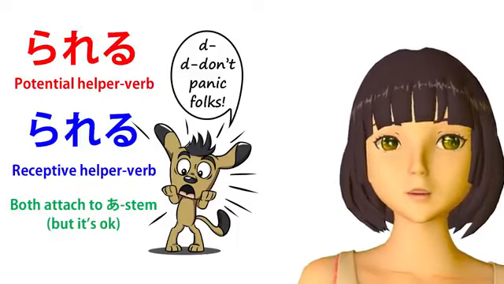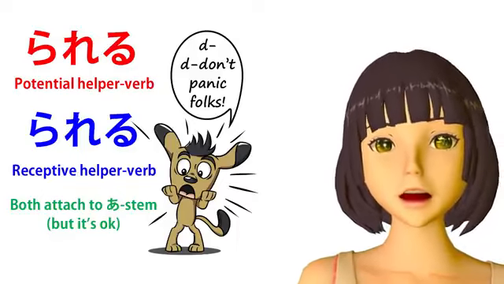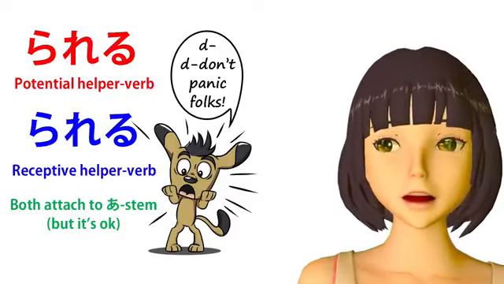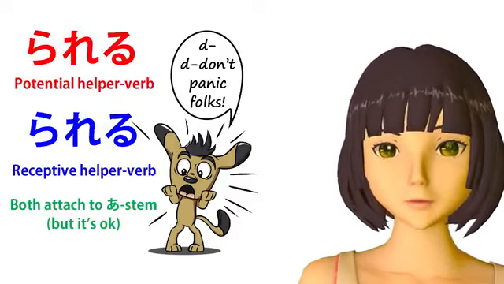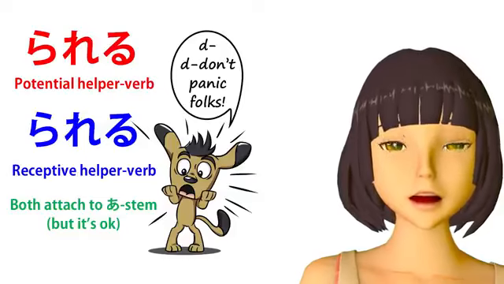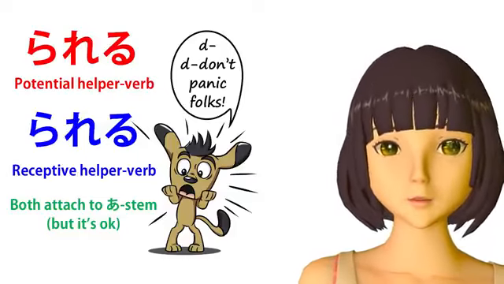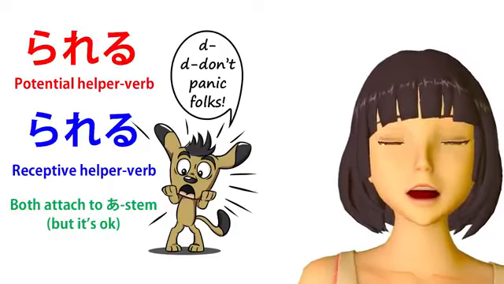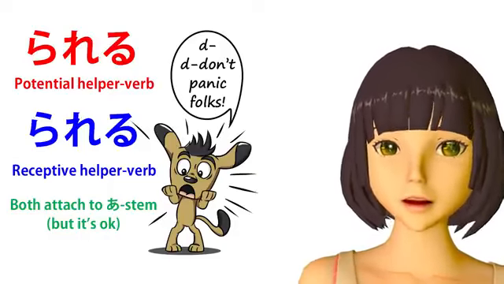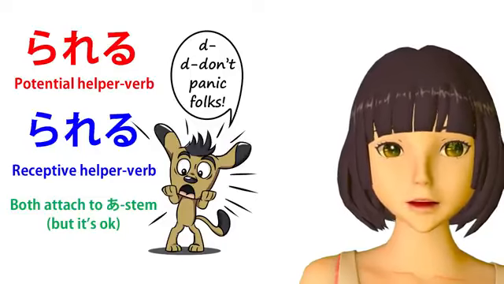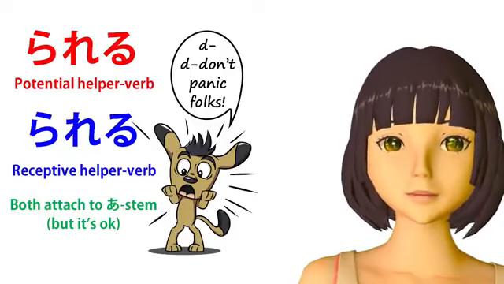The ambiguity here is that if I say taberareta, I could mean "I was able to eat," or I could mean "I got eaten." In this case, the absurdity rule comes into play. I could be saying that I was eaten, but considering that I'm standing here telling you that, it's not very probable.